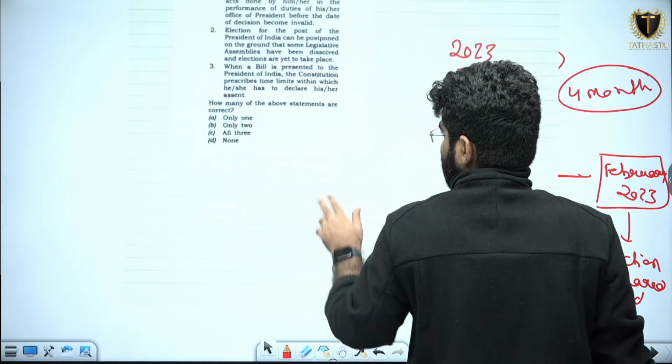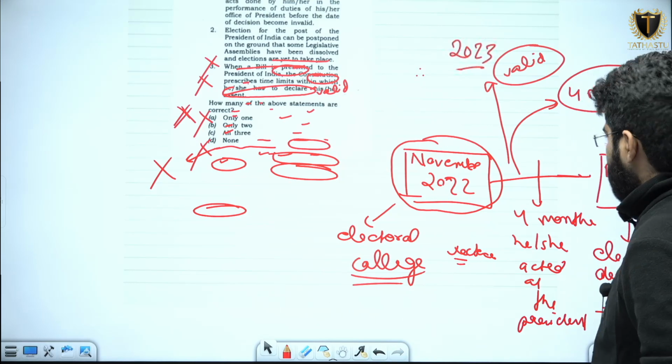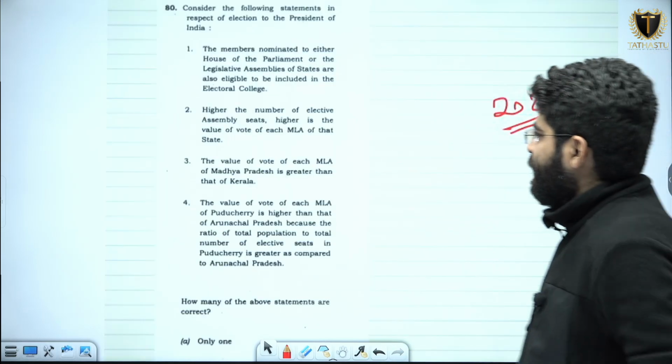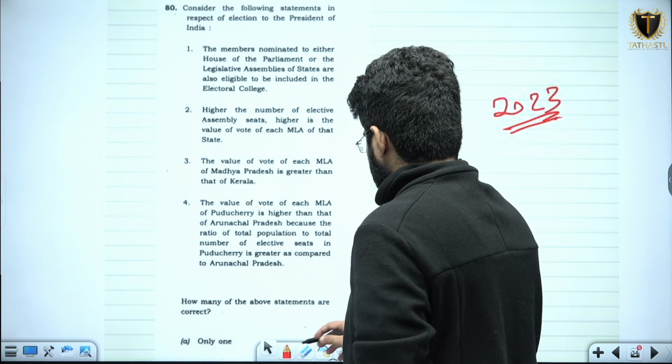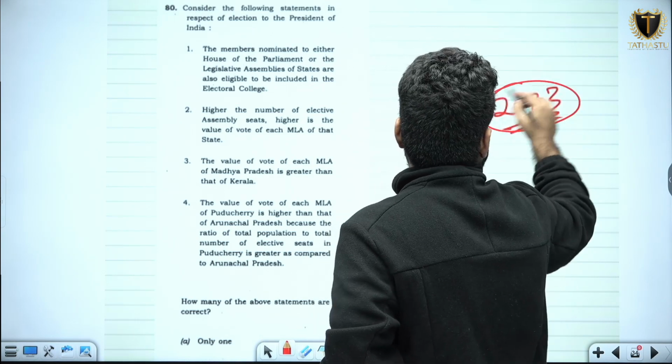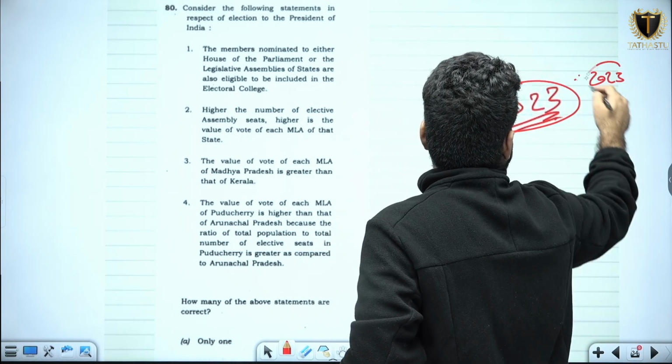So I think this question has been clear to you. Moving on to the next question, we have question number 80, and it was a question of the previous year 2023. This year it is the recent paper question.